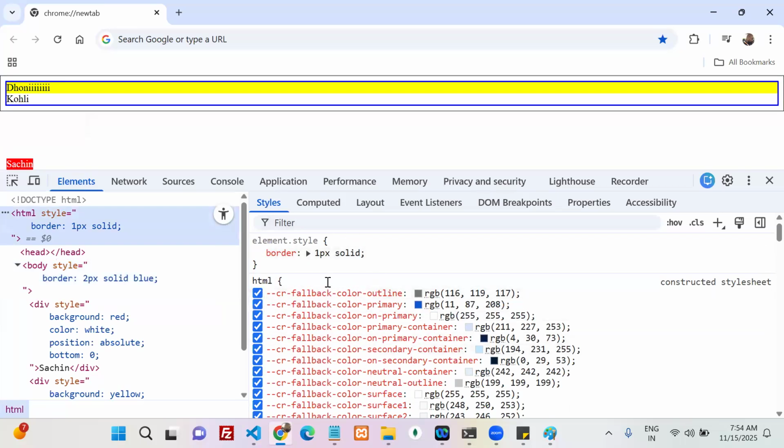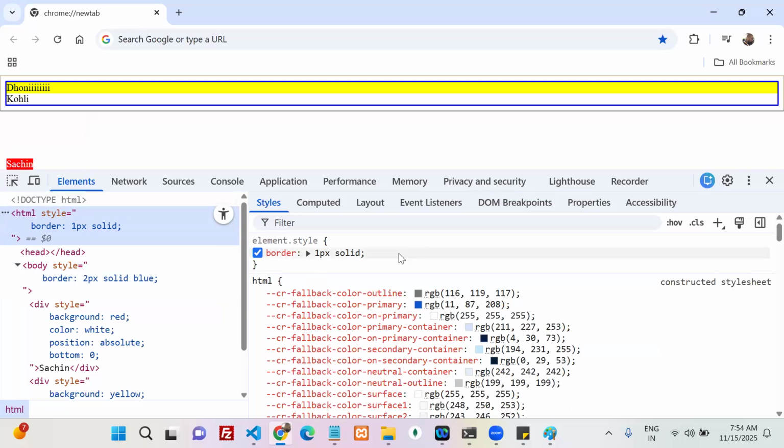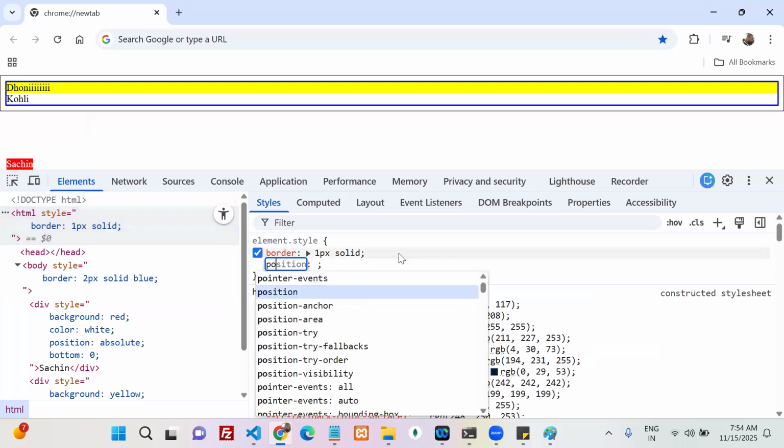No. So that it does not take that one also. After HTML, who is there? Browser. Browser, viewport, right? So that it takes the viewport as a reference or not. Agreed? Now I want to do a slight change, okay? To my HTML, I'm going to add a position other than static, relative.